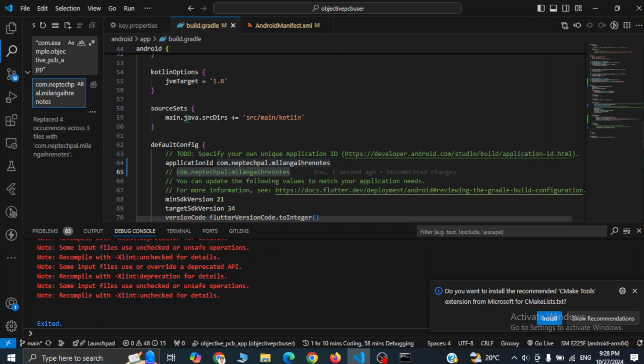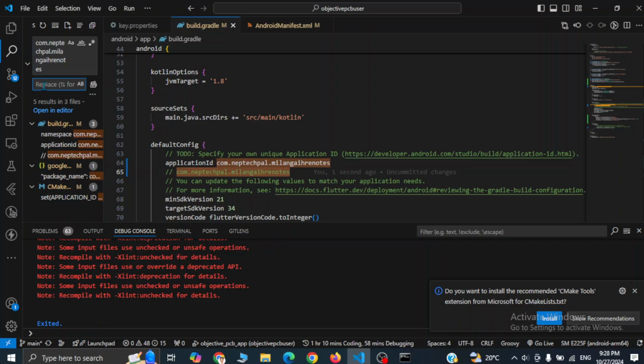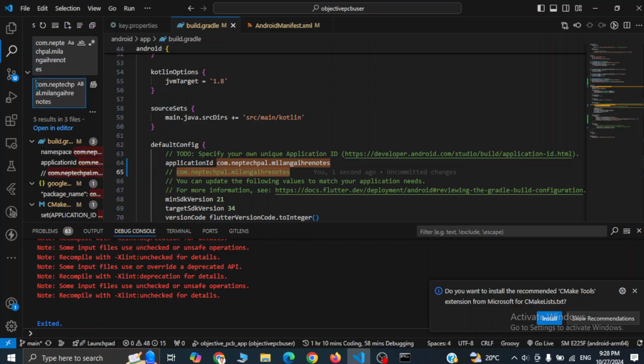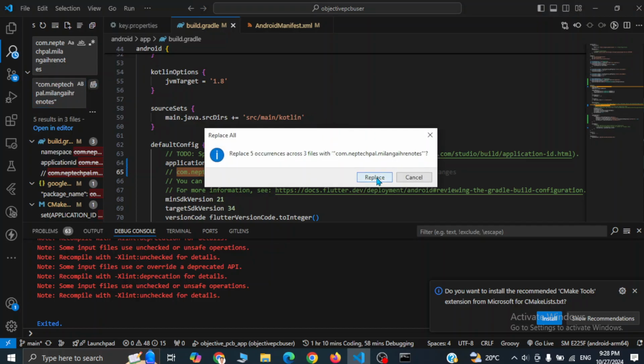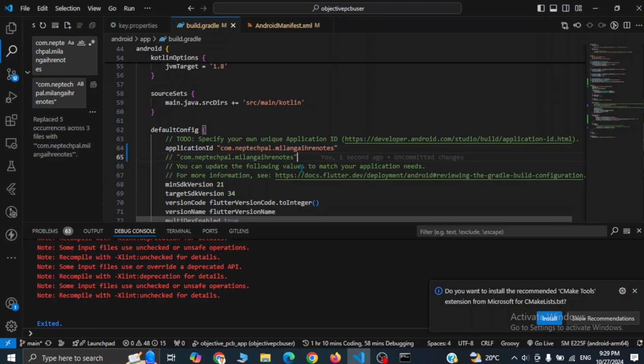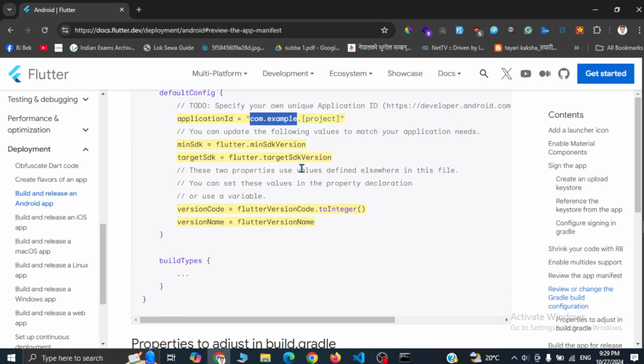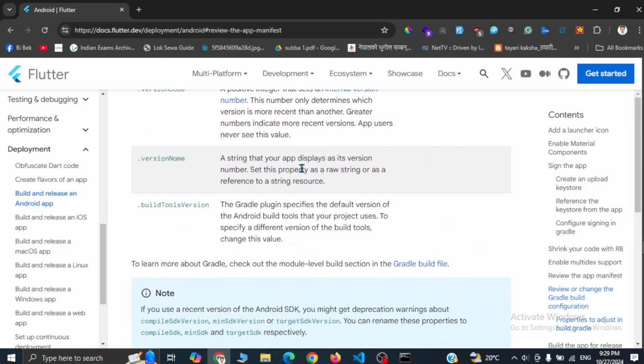Okay, I forgot, so I'll simply change this to this one having quotation. Okay, make sure that you do not forget the quotation. Now we are good to go. So let's scroll down.